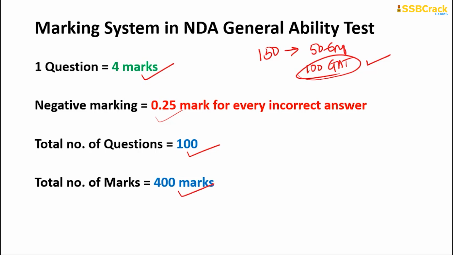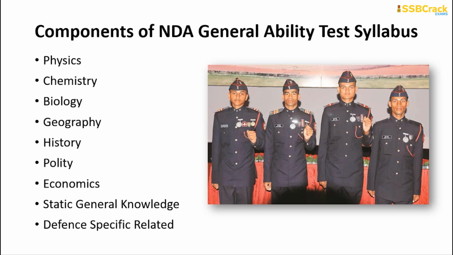The subjects included in the NDA NA general ability test syllabus are physics, chemistry, biology, geography, history, polity, economics, static general knowledge and defense related issues. How are we going to go through all of these details? First, I will discuss the previous years' question analysis of each subject. Then I will discuss the expected number of questions, and then I will give you the study plan for each subject separately.